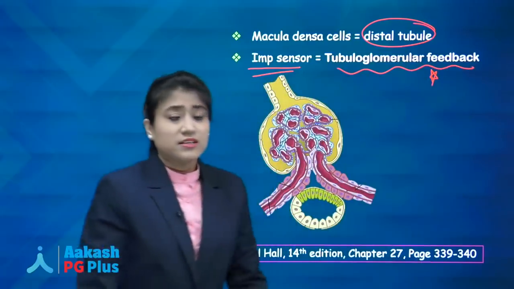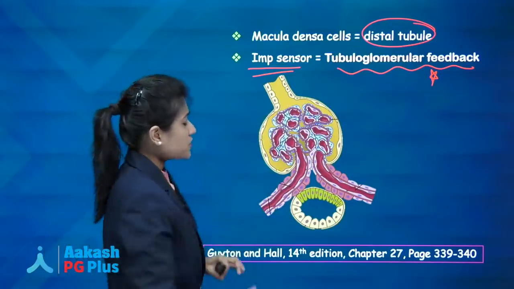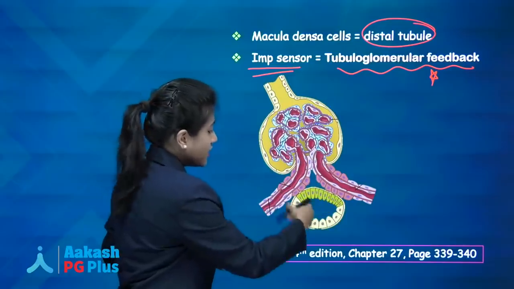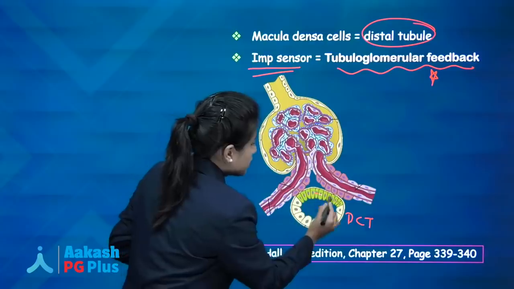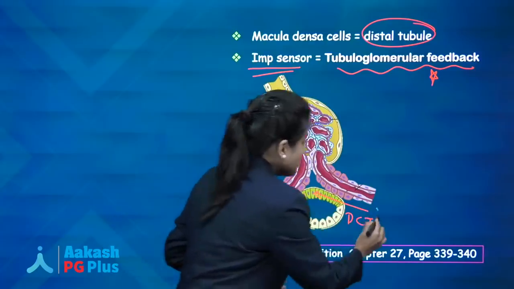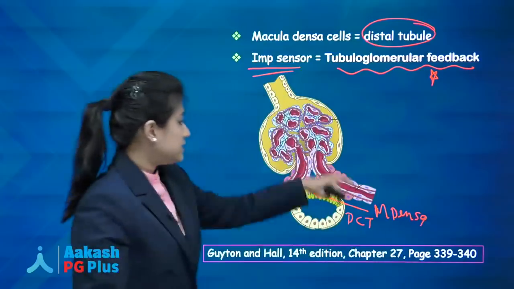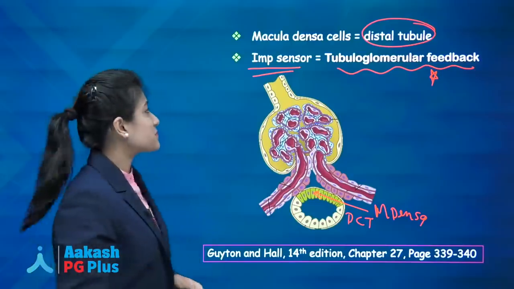Write it down. In this diagram you can see the efferent arteriole, this one is your DCT, and these are your modified cells which are your macula densa cells, and these structures together form the JG apparatus.